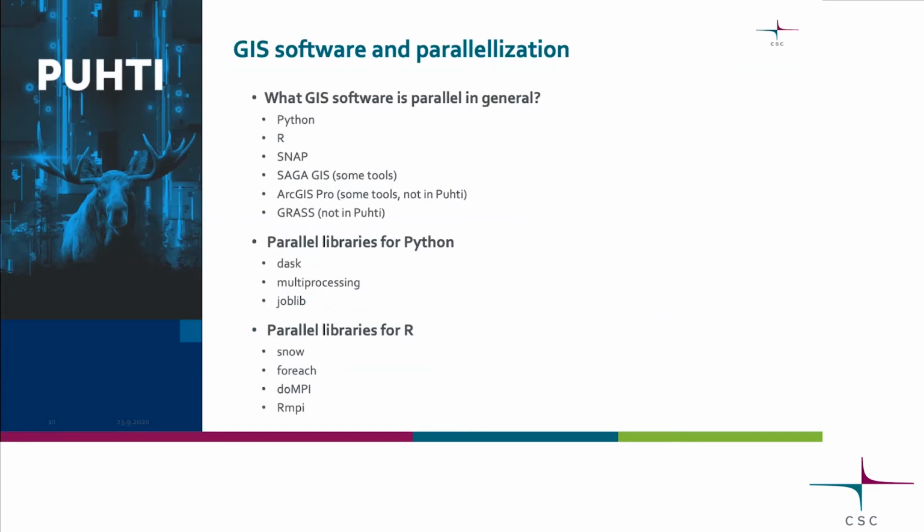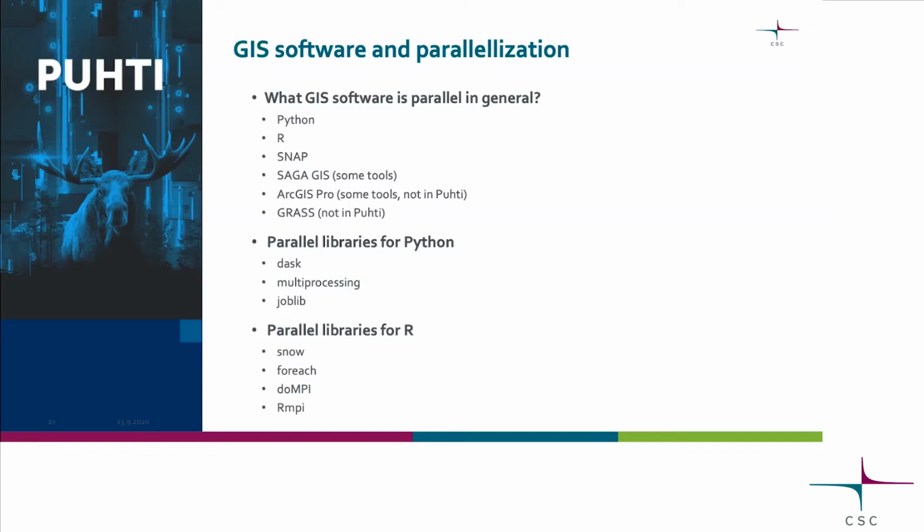So, like I said before, if the computation does not know how to use several CPU cores, it's not any faster in Puhti than on your computer. So in general, what kind of things are parallel? Well, Python and R are maybe the easiest or most straightforward to make things run in parallel.